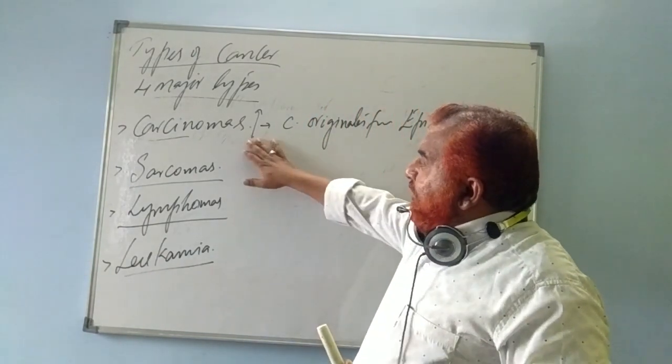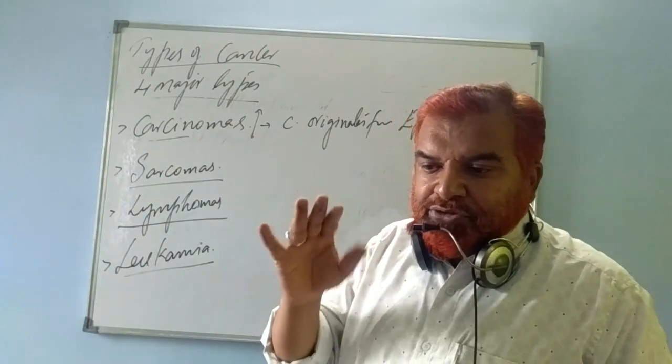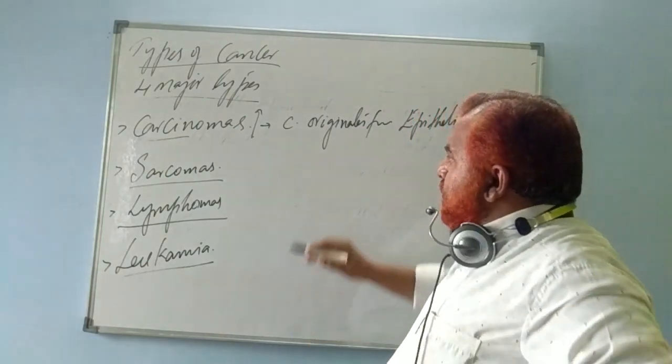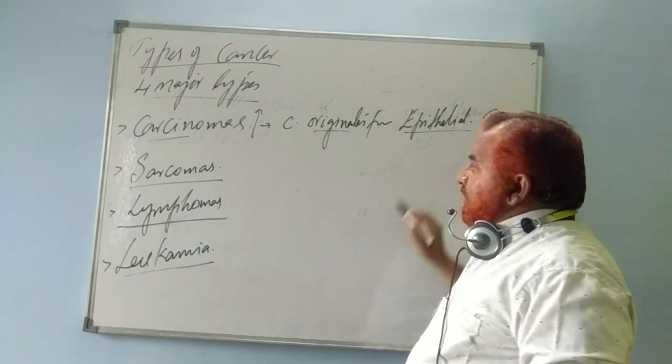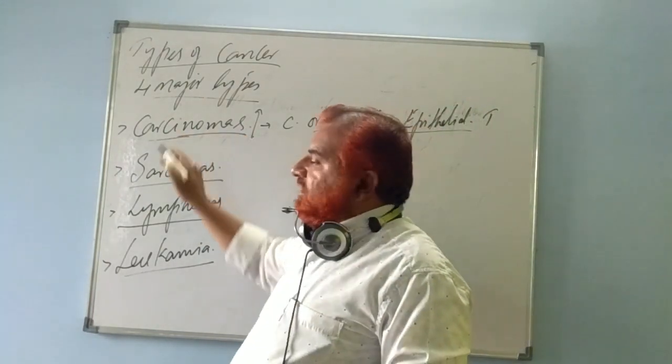Wherever you come across epithelial tissue, we have told you in the chapter that it is the upper surface of the body and also the inner surface of the internal organs. So most of the cancers are epithelial. They originate from epithelial tissue, and such types of cancers are known as carcinomas.